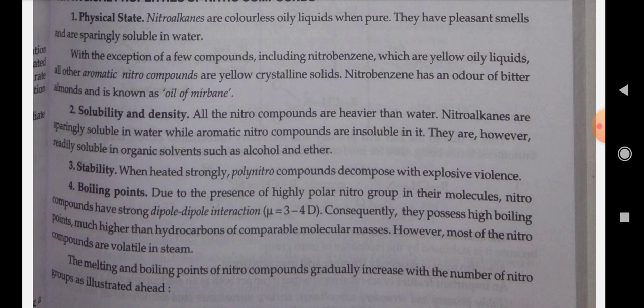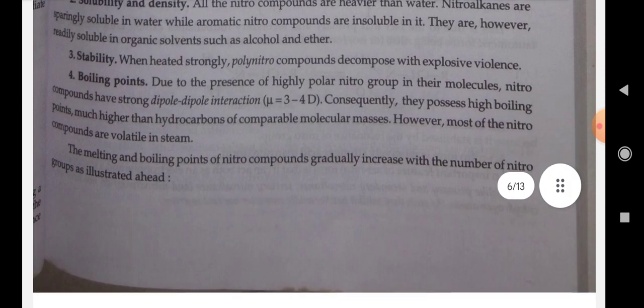Nitroalkanes are sparingly soluble in water, while aromatic nitro compounds are insoluble in it. They are, however, readily soluble in organic solvents such as alcohol and ether. Third is the stability. When heated strongly, polynitro compounds decompose with explosive violence. Fourth is the boiling point.